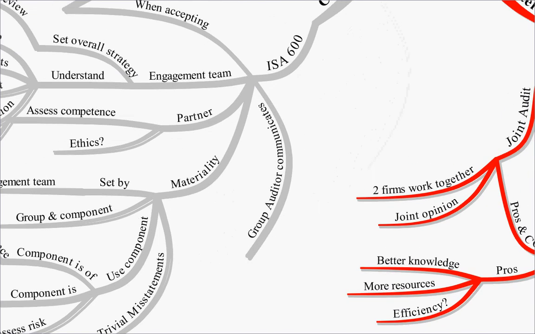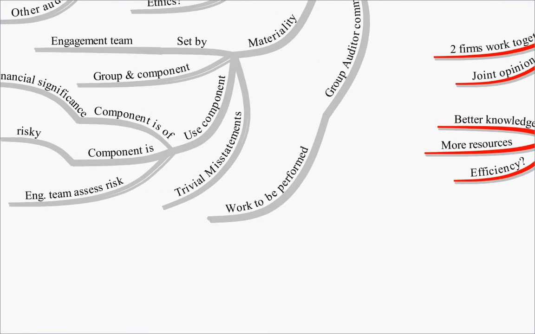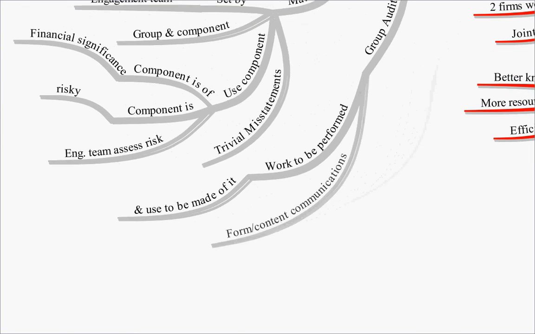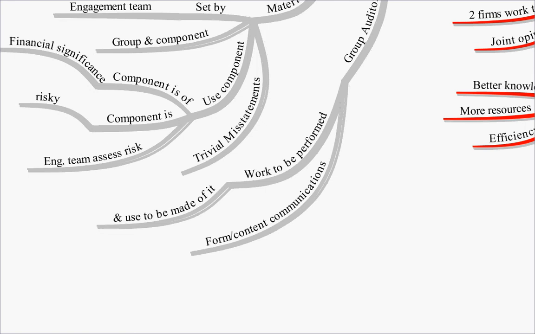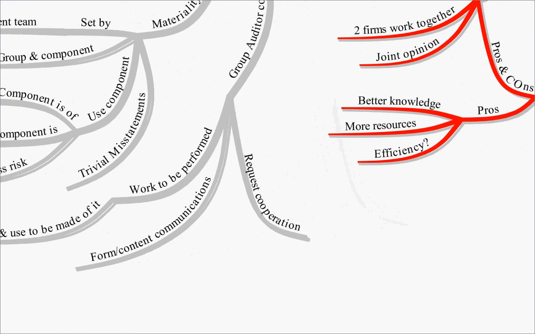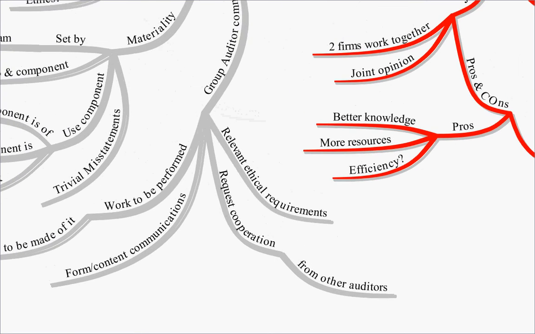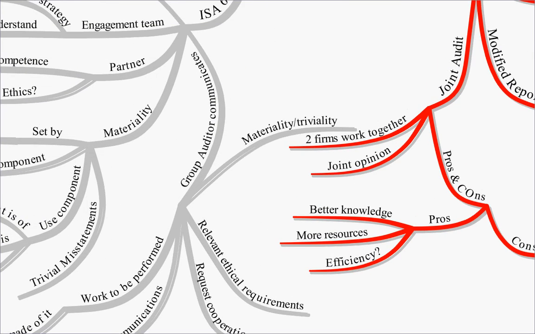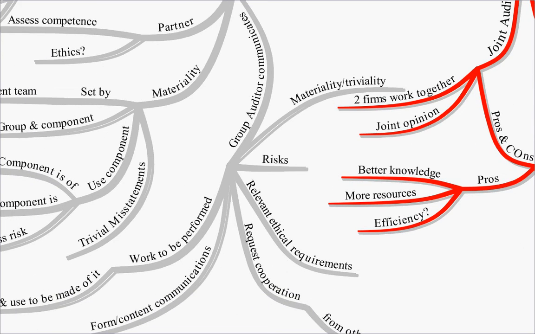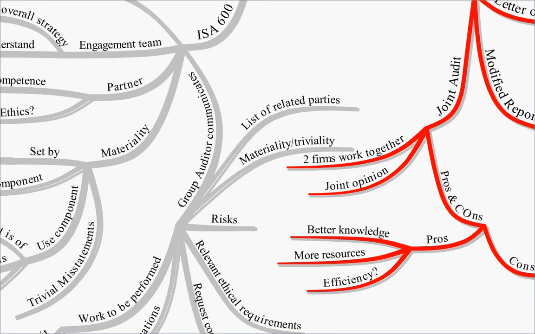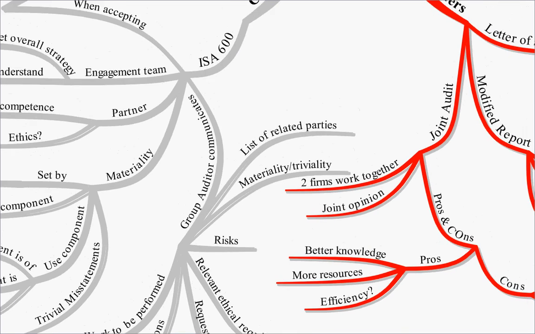The Clarity Project also states that the group auditors must communicate with the other auditors in writing the work to be performed and the use to be made of it, the form and content of communications between the parties. They request the cooperation of the other auditors. They'll check the relevant ethical requirements. The materiality and triviality levels will be communicated, the risks to the firm, and the list of related parties. All of these will be written to the other auditors.